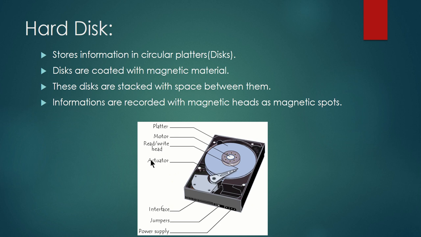Okay, so this is the actuator. It is nothing but all the read write heads attached to one single point. That is what we call the actuator. So this is what you need to learn in hard disk. It is a magnetic media, and the data are stored in platters or disks, stacked one over the other, and there will be magnetic heads, and the information is stored as magnetic spots, right? Okay, that's about hard disk.